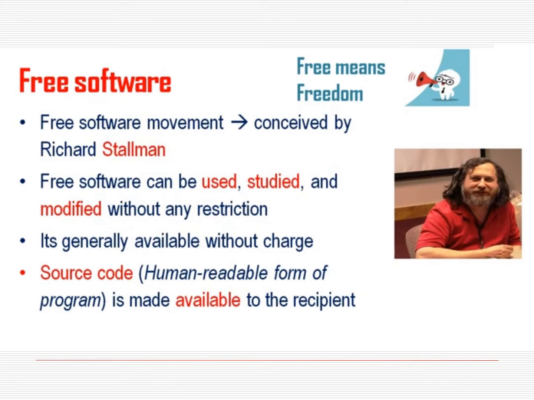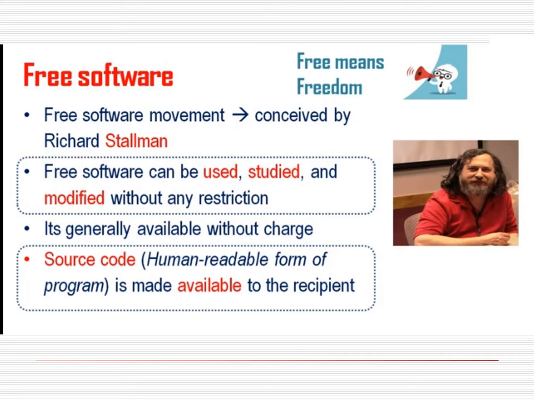Free software. When we talked about Python, we studied that it is open software. Before that, the first movement started in such a way, the free software movement. It was developed by Richard Stallman, an American-based scientist. He used this free software movement in such a way that software can be used, studied and modified freely without any restriction. No payment or charges will be required for that, and the source code is made available to the recipient. That is the free software movement.